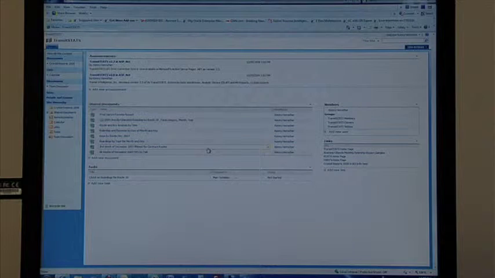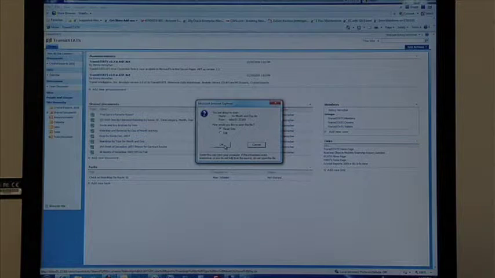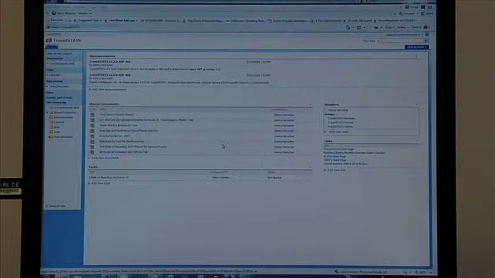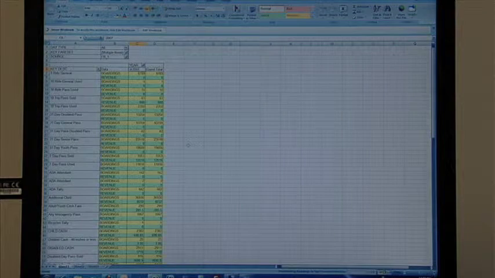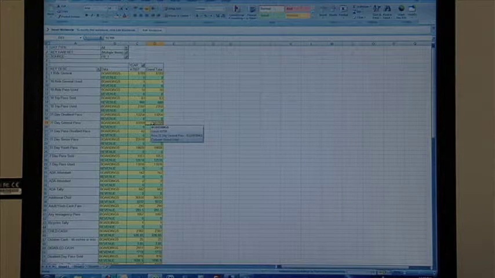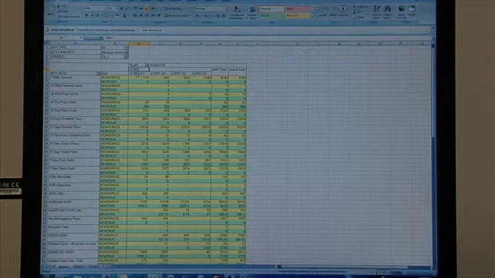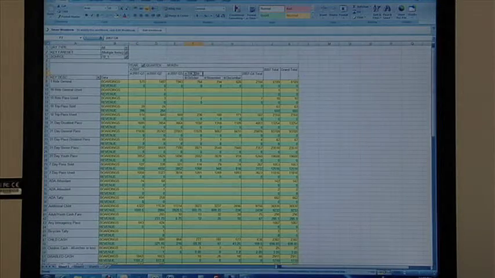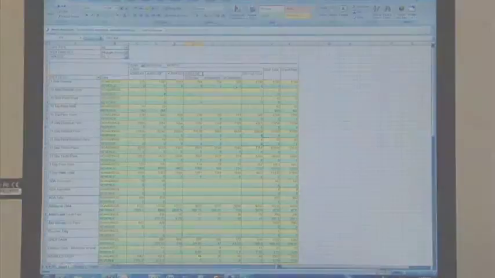We also have a number of reports that we can bring up. These are reports that allow us to look at boardings by category. The report pops up, but it's in Excel. If we bring up Excel, we can drill down on the quarter. These are quarterly results for 2007. And we can continue to drill down if we know the month we want to look at.